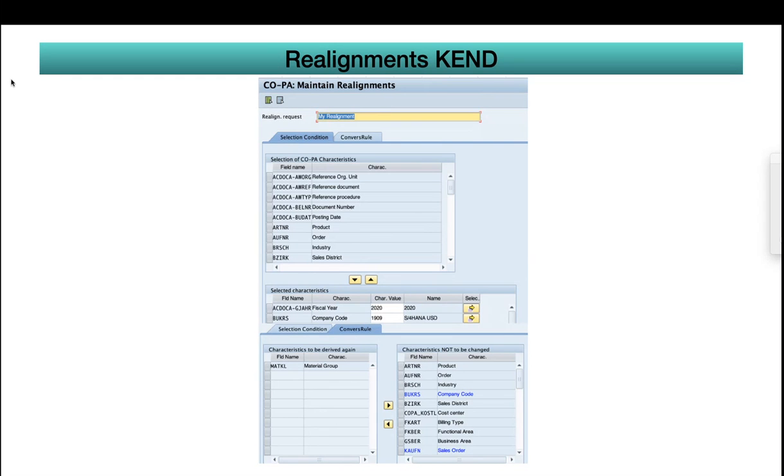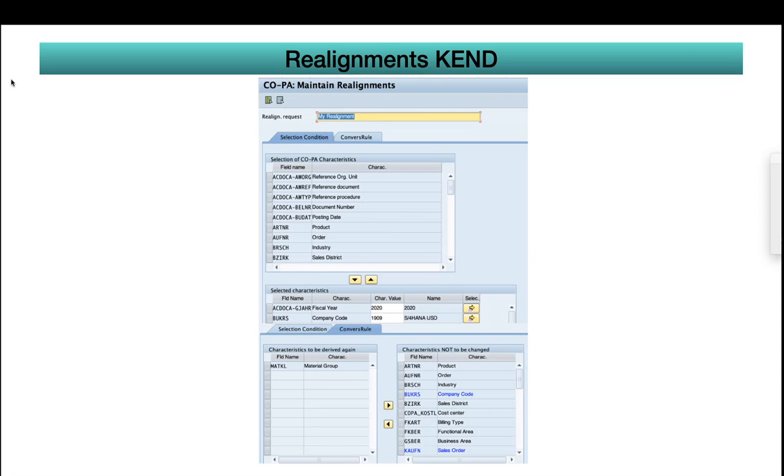This is just a screenshot I kept. Right now, this realignment functionality is available even for account-based COPA. This is a bigger change, I can say. And most of the time, this realignment functionality cannot be used by lower-level people. It should be done very carefully. If you make some mistake, it is very difficult to recover. There are some possibilities to reverse the realignment, but again, for doing a reset or reversal of realignment, there are some pain points. So we need to be very careful when we do realignment.